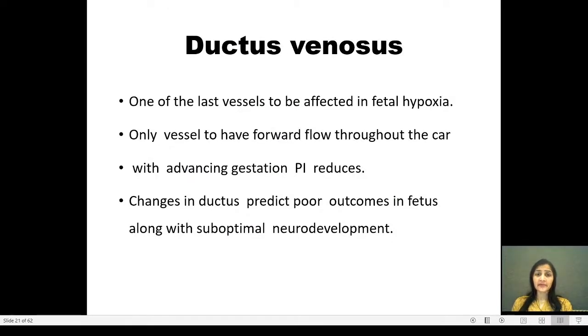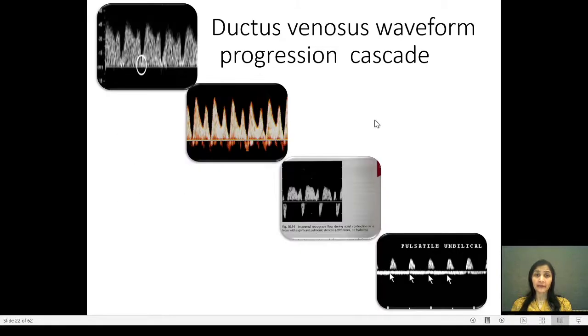The last vessel that we interrogate is ductus venosus, and it is the last vessel to be affected in fetal hypoxia and also the only vessel to have forward flow throughout the gestational age of a fetus. Changes in ductus venosus or reversal in ductus venosus predict poor outcomes in the fetus along with suboptimal neurodevelopment.